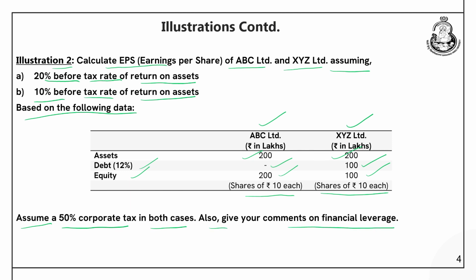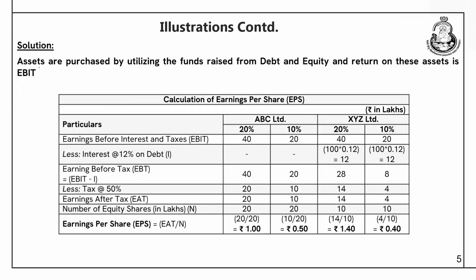Now, if you look at this question closely, we have already discussed several times that whenever we have any question related to capital structure or leverage, the starting point is earnings before interest and taxes. We look for this EBIT value in all the questions, but here you are not directly given the EBIT value; you have been given the things from which we can calculate EBIT. How can we calculate this?